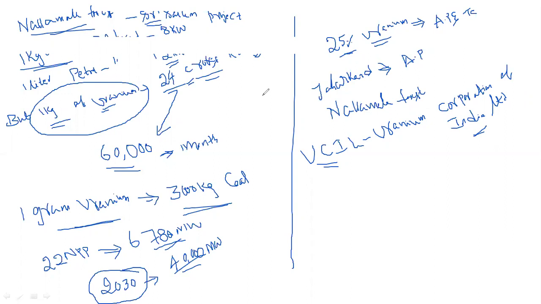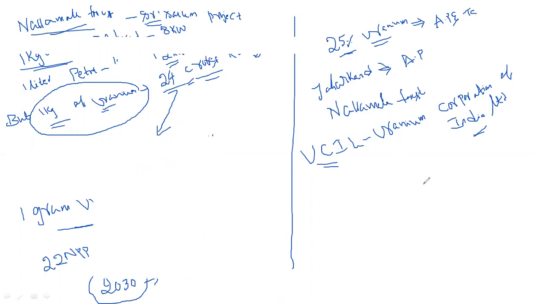Actually, UCIL started in the Nallamala Forest. From 2008 to 2012, they drilled 400 borewells in the Nallamala Forest and sent the sand particles to the laboratory. In the Nallamala Forest, 83 kilometers from the Amarabad area, UCIL found 20,000 tons of uranium. This is just an estimate; a huge quantity of uranium is available.